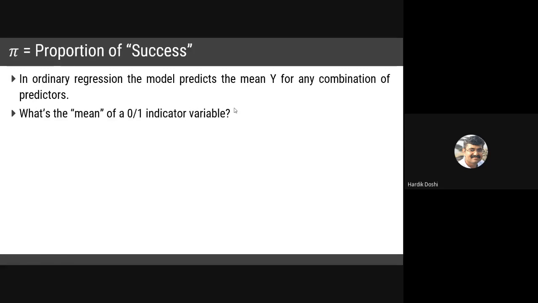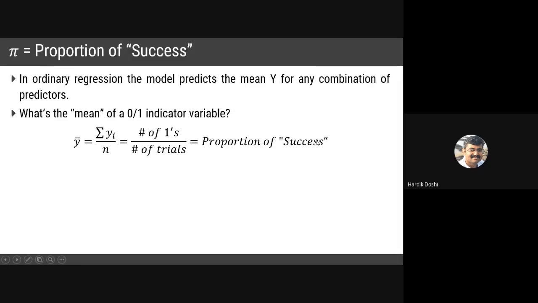No. In linear regression the mean of y is the arithmetic mean, sigma yi upon n. But in logistic regression, it is given as the number of ones divided by the number of trials, which equals the proportion of success. But success you need to take.